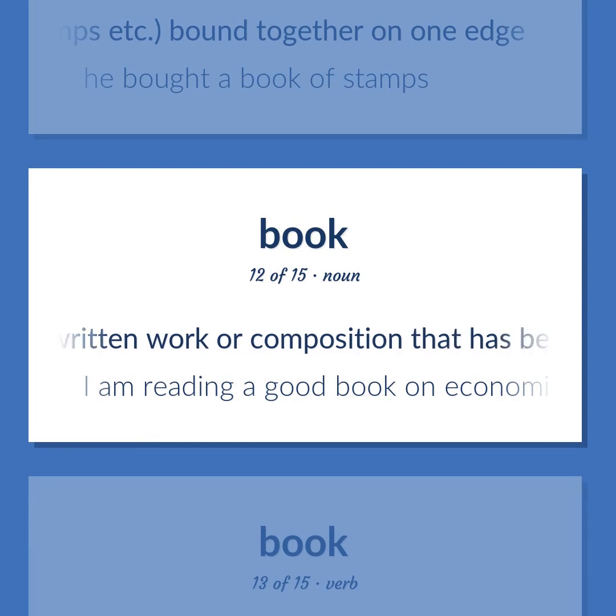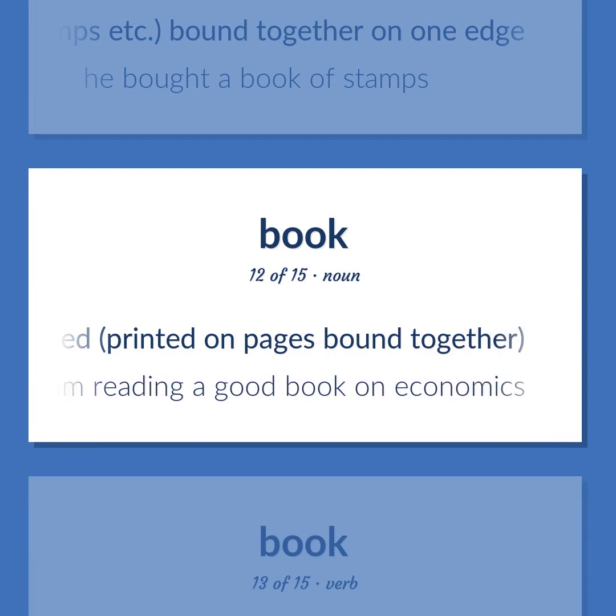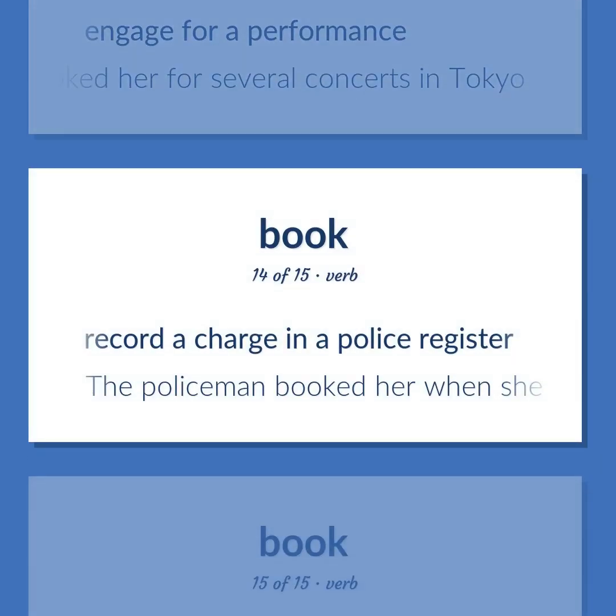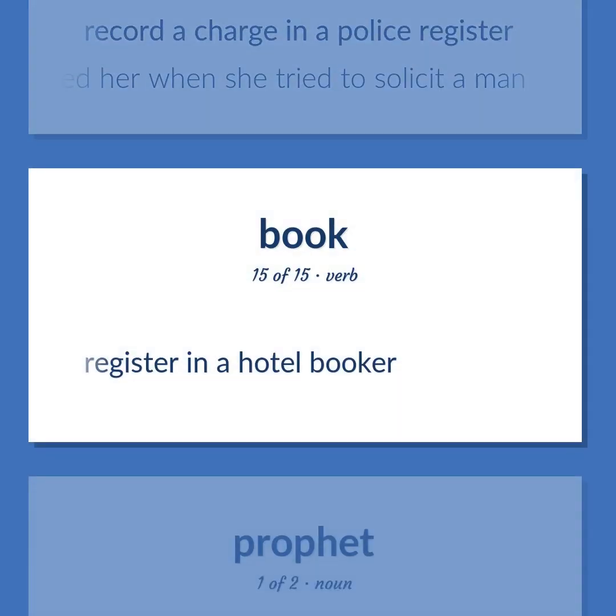A written work or composition that has been published, printed on pages bound together. I am reading a good book on economics. Engage for a performance. Her agent had booked her for several concerts in Tokyo. Record a charge in a police register. The policeman booked her when she tried to solicit a man. Register in a hotel.